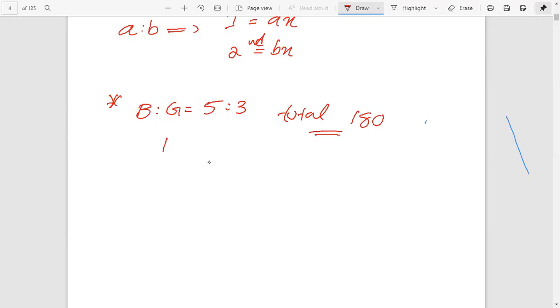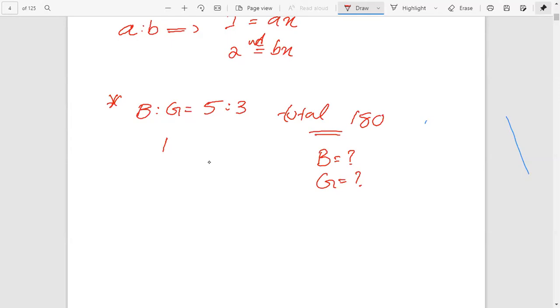Then what is the number of boys and girls? That is, in a class, boys is to girls equal to 5:3 and total number of students equal to 180, then what is the number of boys and girls?